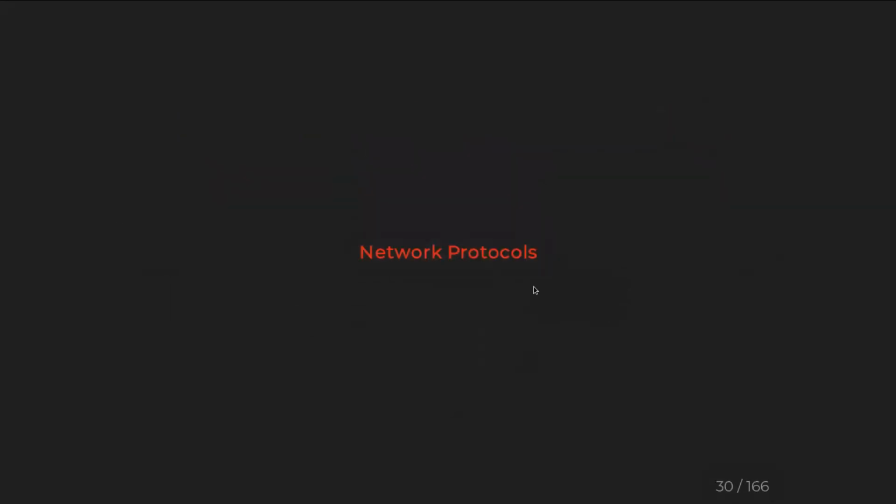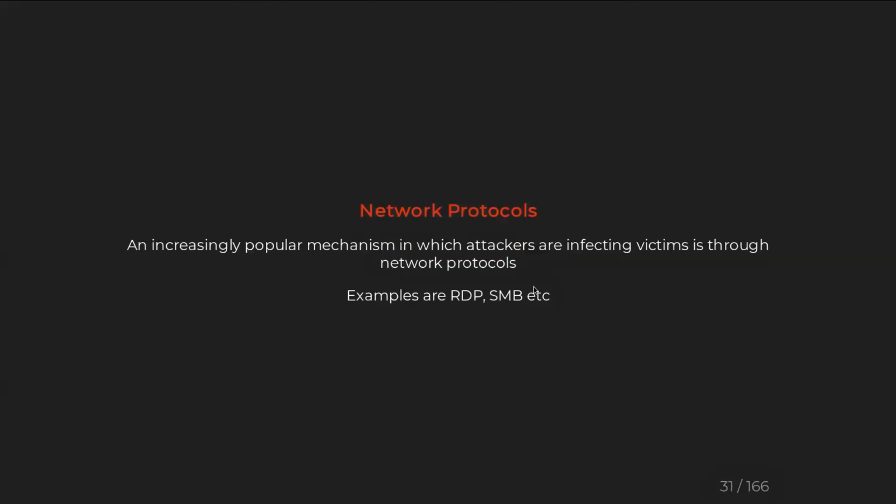And through network protocols, it is like proper hacking, like RDP, remote desktop protocol, or SMB, server message block. We can say WannaCry was a server message block vulnerability, and Eternal Blue. And WannaCry was using this SMB's Eternal Blue exploit attack to take control and spread those ransomware across the globe. So, network protocol attacks.